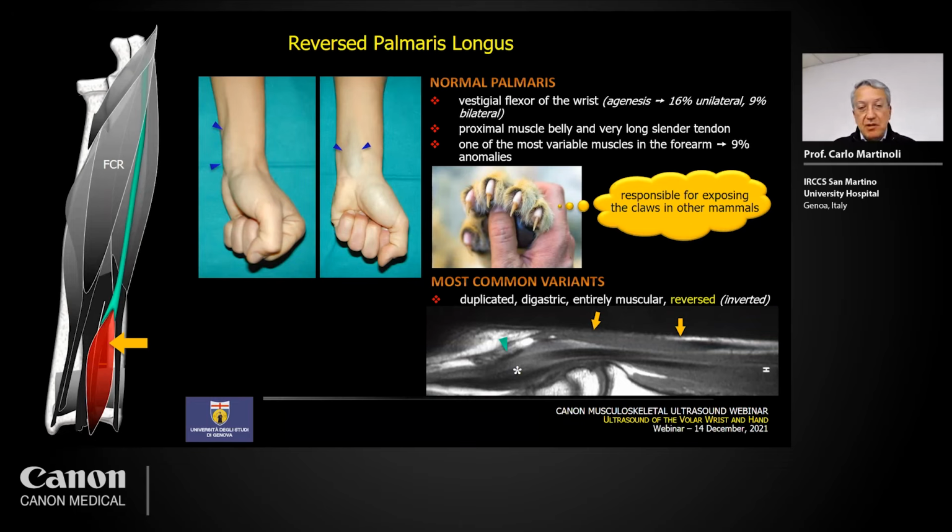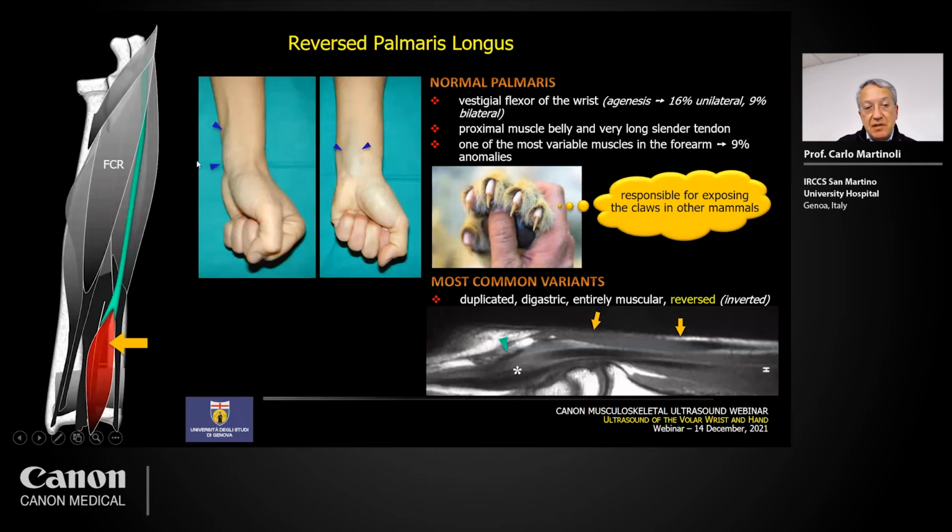Of course, this is not an action that is useful in humans, but the muscle remained as a rudimentary structure. So you know that the palmaris normally has a proximal muscle and then a very slender tendon crossing the length of the forearm and then going to insert distally at the level of the fascia in the hand.